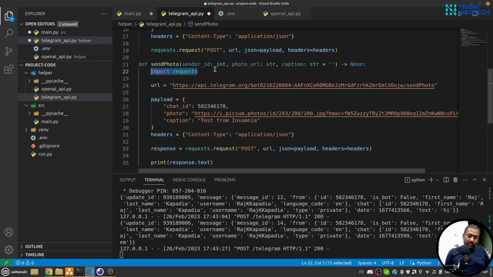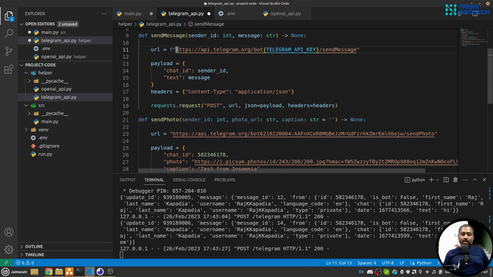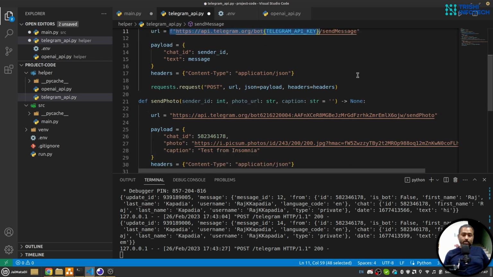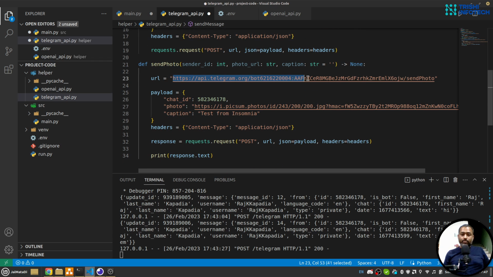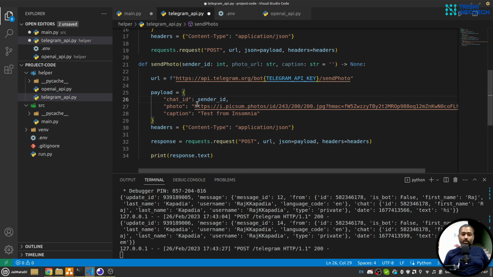Okay, I don't want this import here, and we can copy this thing up to this part, and so send photo. Okay, so that will be sender ID.